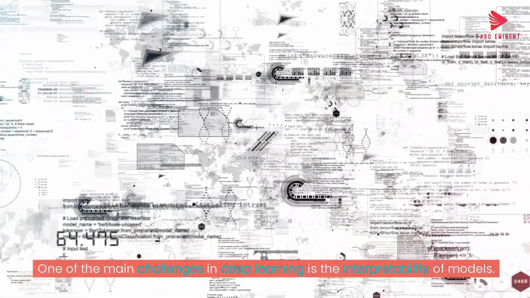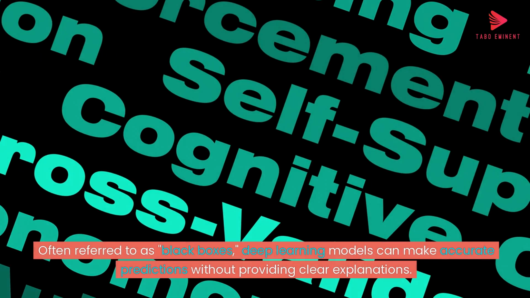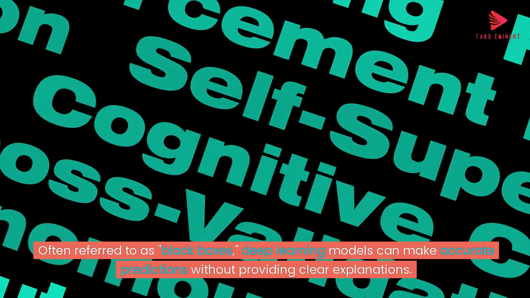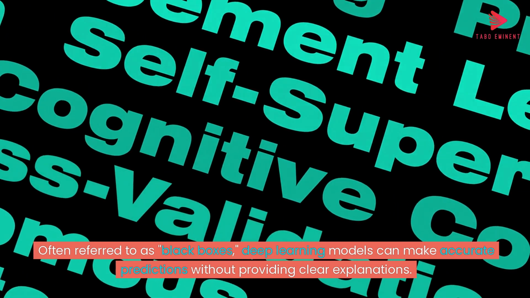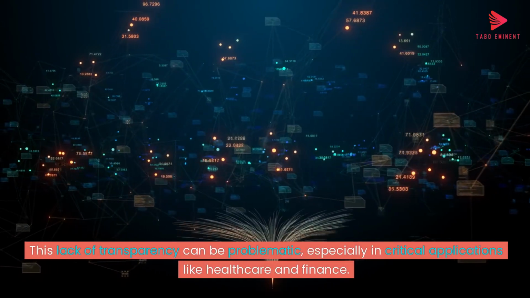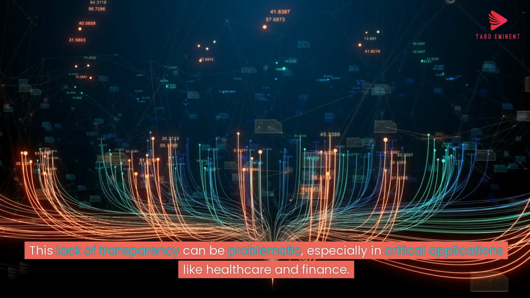One of the main challenges in deep learning is the interpretability of models. Often referred to as black boxes, deep learning models can make accurate predictions without providing clear explanations. This lack of transparency can be problematic, especially in critical applications like healthcare and finance.